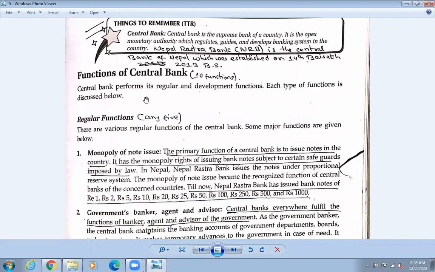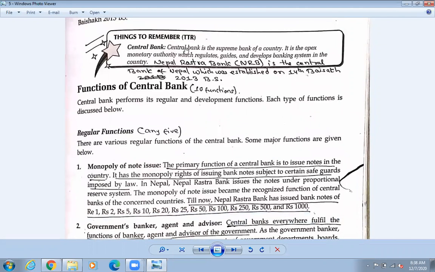Okay, so a central bank is the supreme bank of the country, and it is the apex monetary authority which regulates, guides and develops the banking system in the country. So it has to do everything, like it has to regulate. Regulate means if there are any rules, it regulates them and implements them. Banks should work this way, bring the transactions this way.